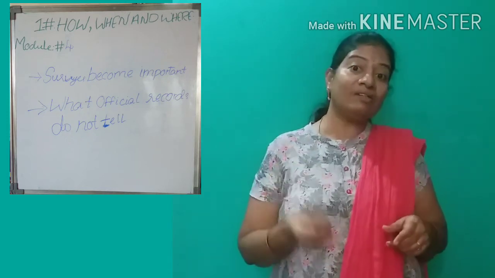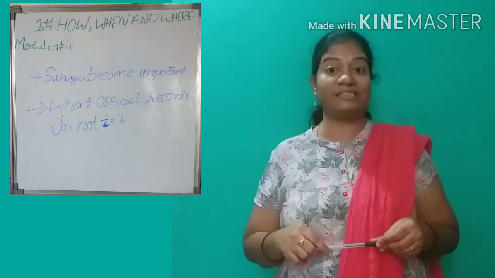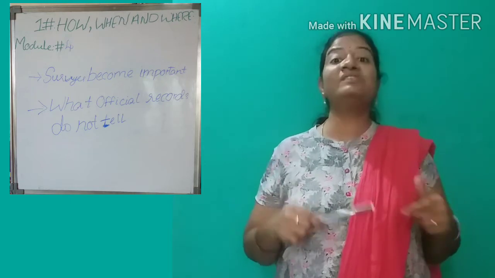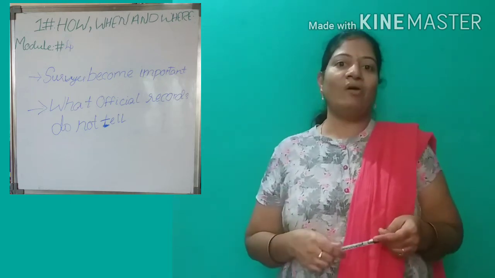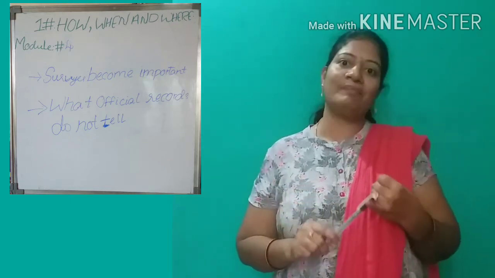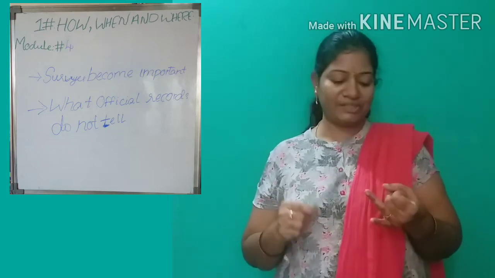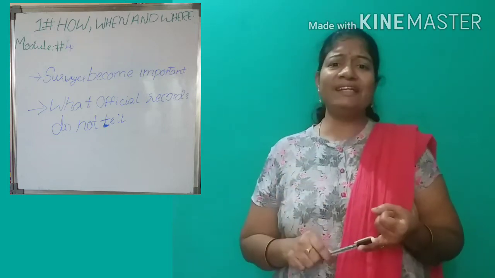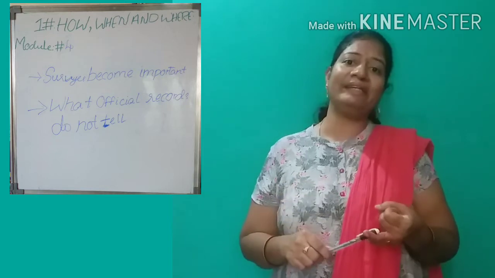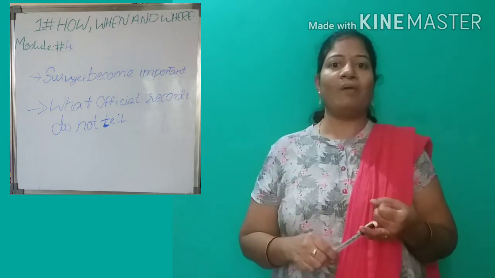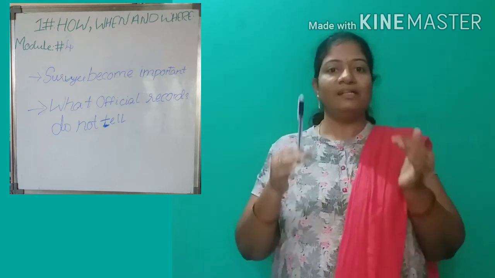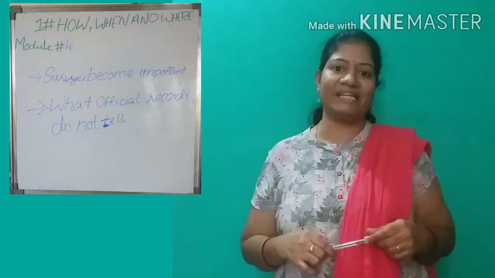Actually, why will government keep all that kind of records secretly? Because that will be useful for their future. How much amount they are spending on a particular project, how much energy, how many strategies they are implementing on that, right? How many persons are involved in that group to take a proper decision, right?